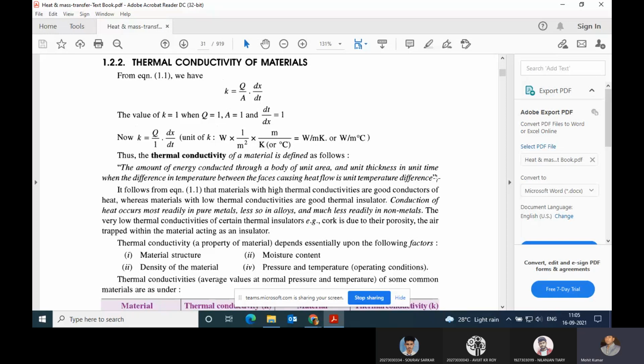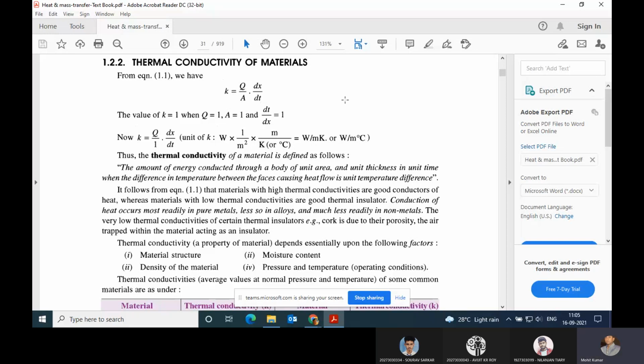I think yesterday we discussed thermal conductivity. We left behind this topic only, and after that we switched to numericals. So let us restart from here. Thermal conductivity of the material: the proportionality constant K refers to the thermal conductivity of the material. And where is this relation coming from? It is coming from Fourier's law. All of you are familiar with that?